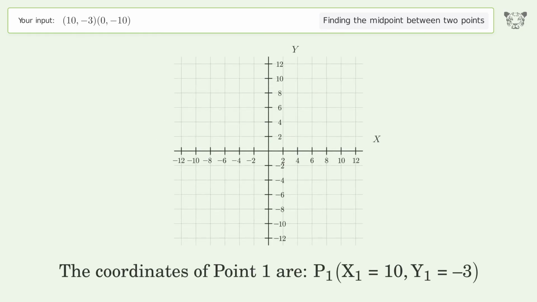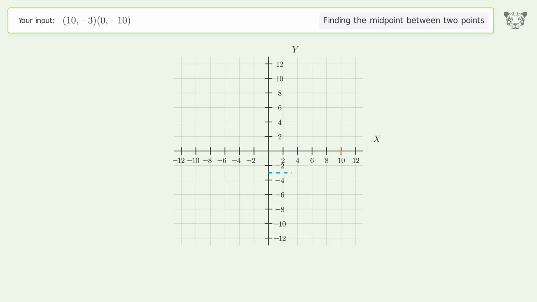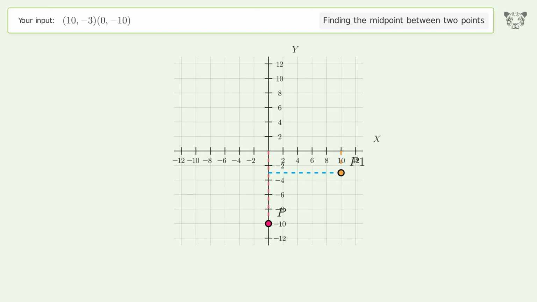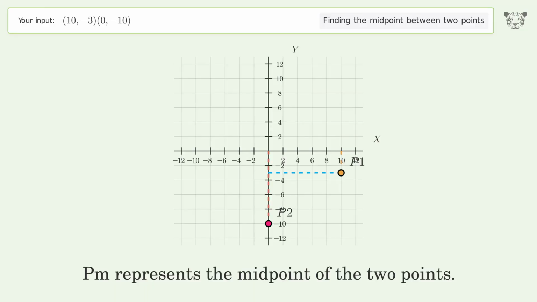The coordinates of point 1 are x1 equals 10, y1 equals -3. The coordinates of point 2 are x2 equals 0, y2 equals -10. PM represents the midpoint of the 2 points.